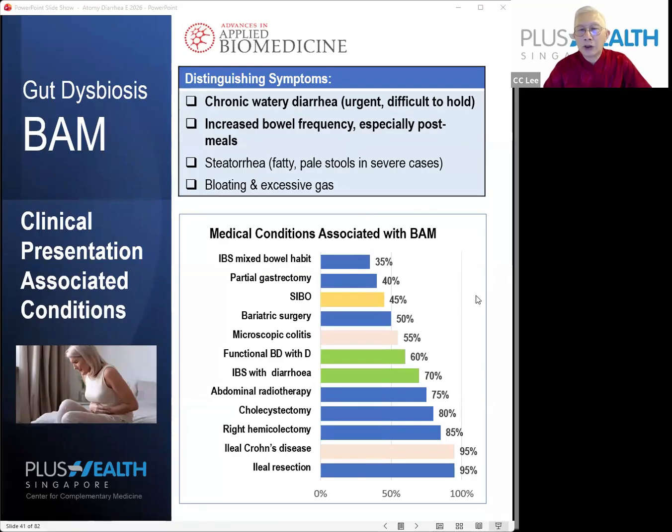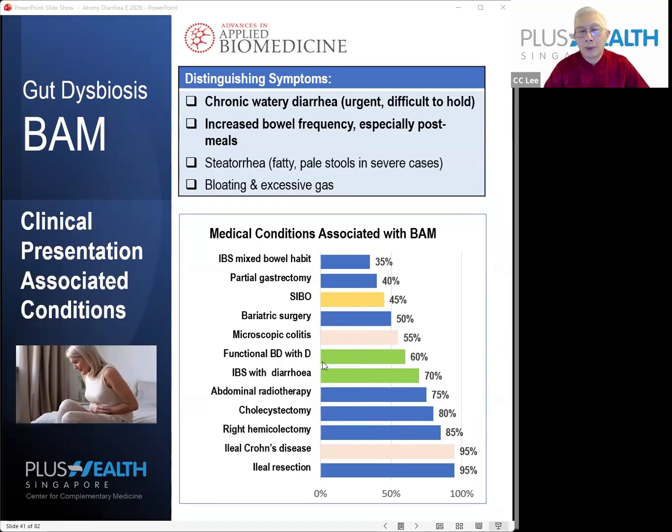Now, the conditions associated with BAM, you look at it, you can see that the blue one represents all the surgical conditions. The green one is the one that has diseases that we just mentioned, like IBS, functional bowel diseases.